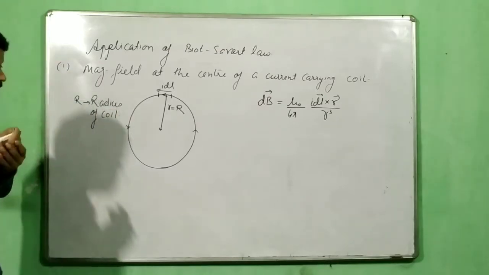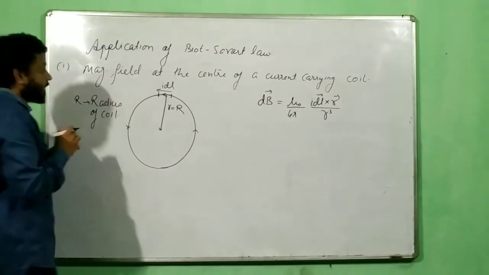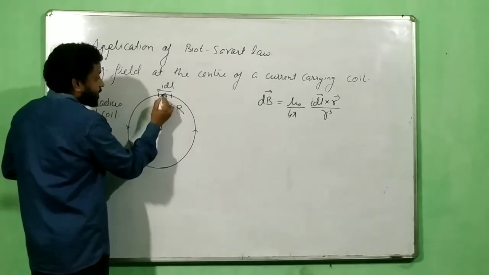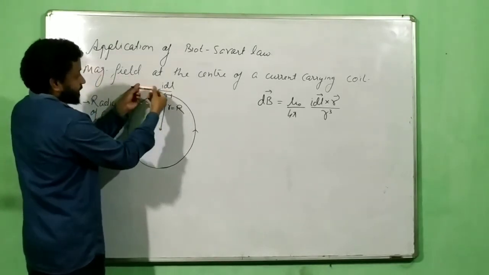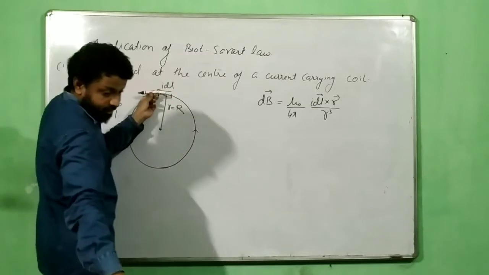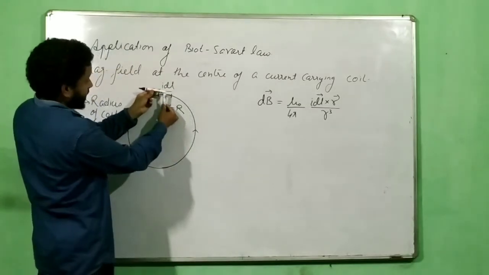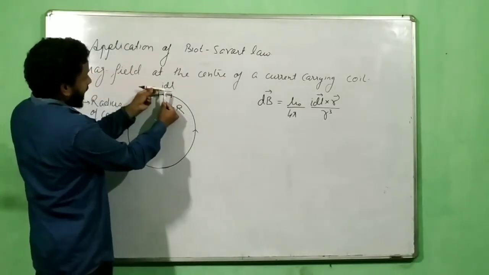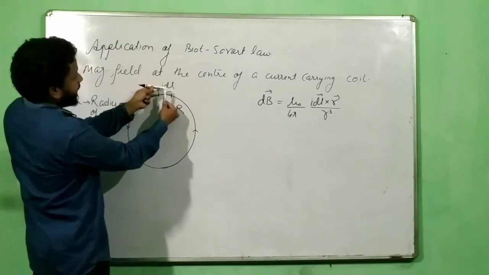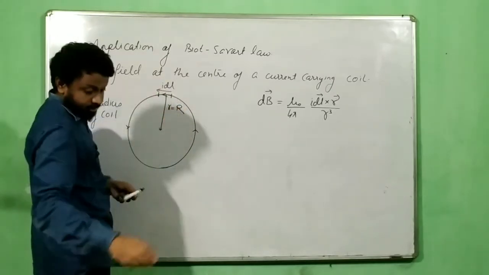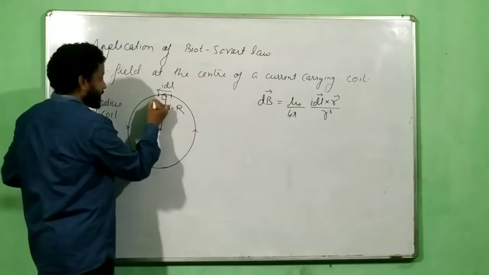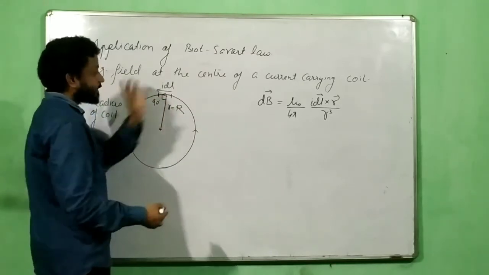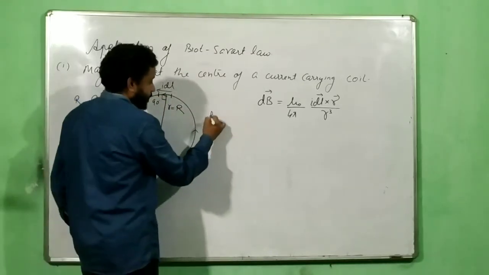And what is the angle it makes? This I dl is in this direction, and R in this direction. What is the angle between them? The angle between them is 90. Now let's apply this Biot-Savart law.